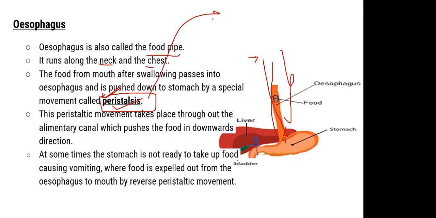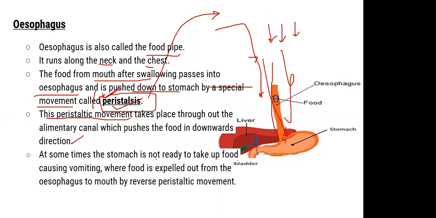So अगर by chance इसको define करने के लिए पूछा जाए, so we can say that peristalsis is the special movement that is there in the esophagus which helps the food to move from the mouth to the stomach, right? All right. So the peristaltic movement takes place throughout the alimentary canal which pushes the food in the downward direction, right? Mouth से stomach तक, यानी कि downward जा रहा है food, ऊपर से नीचे आ रहा है. So peristalsis उस movement में help करता है.